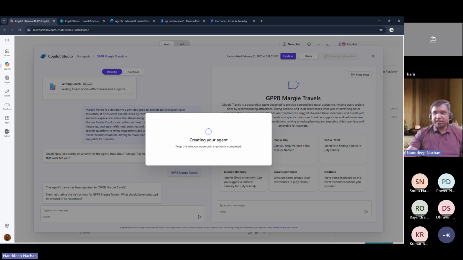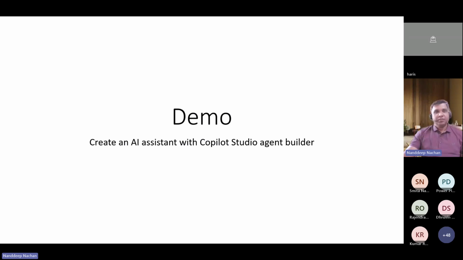All right. Looks like it is still going to take some more time, but this is the same kind of Copilot that we had been creating with Copilot Studio. The primary difference here is that this is going to be a declarative agent. We are not going to write any code or flows. It is just going to do everything on its own. Maybe it is taking some time, the first indication that the demo gods are not with me today.